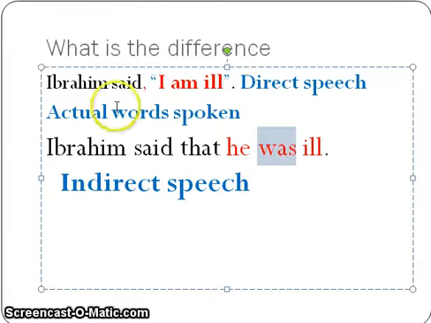The last point to remember is the synchronization of the pronouns. Ibrahim is a third person, so we'll be using a pronoun that is used for the third person. Ibrahim is male, so we will be using "he," because "he" is the third person singular pronoun. Ibrahim said that he was ill. We can't say "I was ill," because Ibrahim is third person singular. So here we will use the third person singular pronoun.